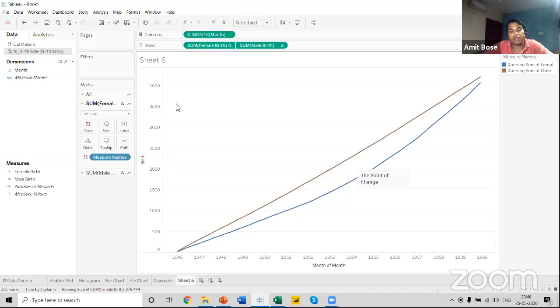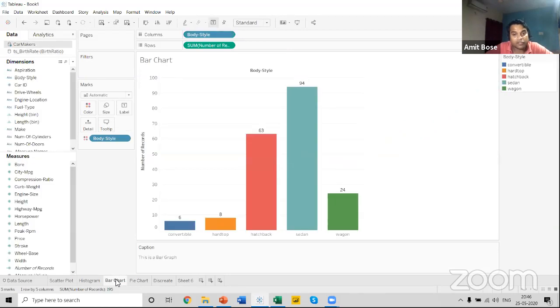So this was all about the line chart. The next example that I'm going to show you is how we can use the concept of dual axis to achieve much more, to make our chart much more interactive and dynamic in nature. For example, let me come back to this bar graph. Now, if I add a fuel type in this particular bar graph, you can see,